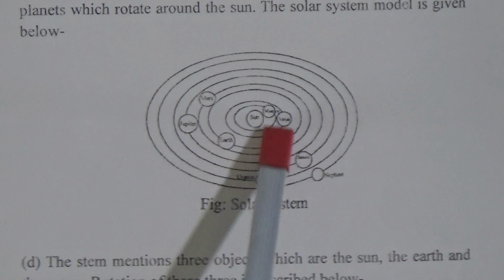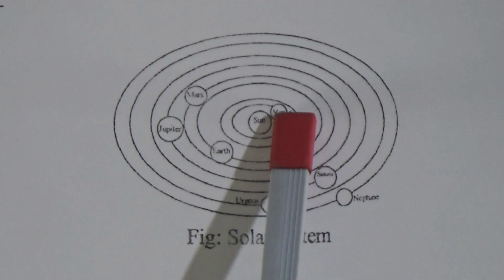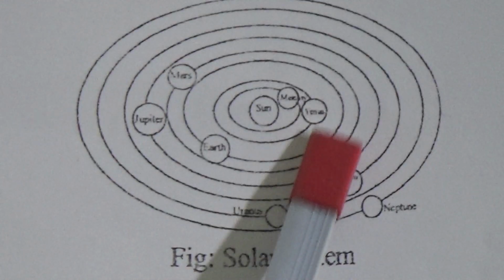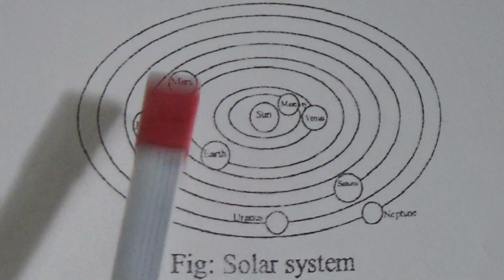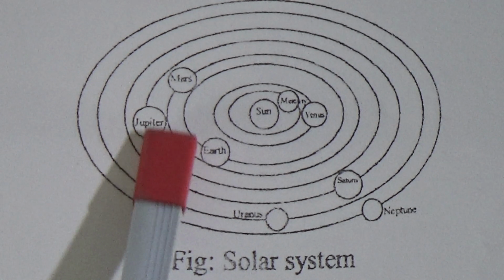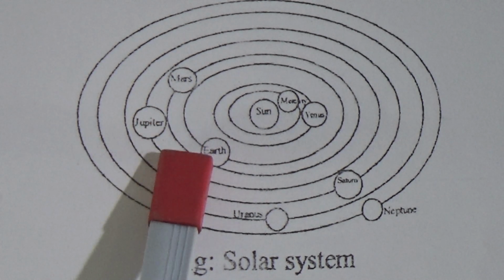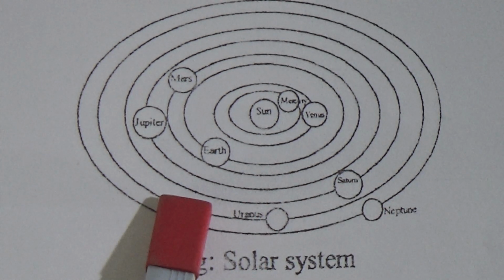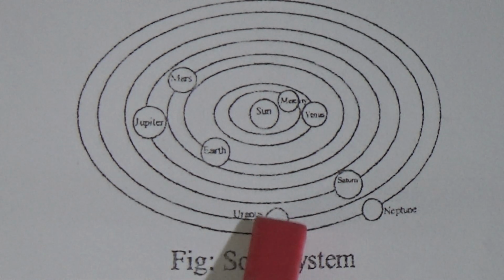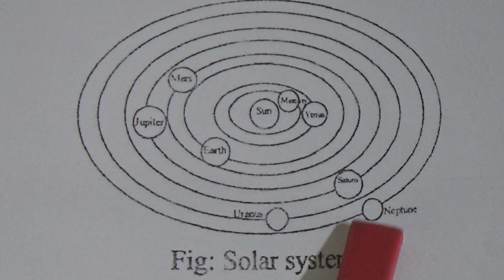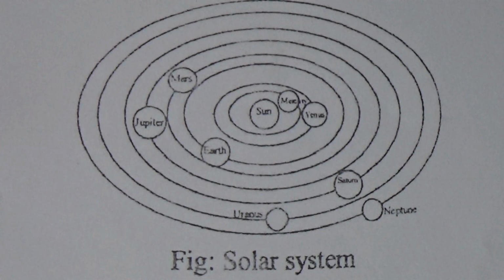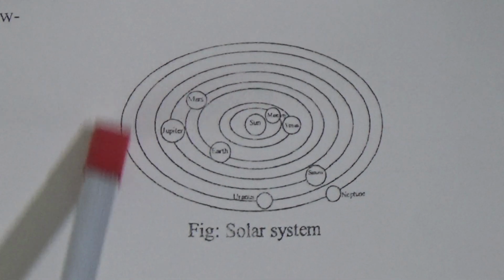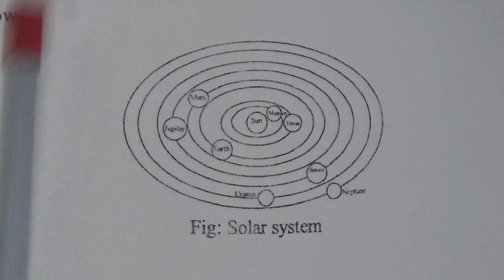In the first orbit there is Mercury, and the second there will be Venus, and the third orbit there will be Earth, and the fourth orbit there will be Mars, and the fifth one has the Jupiter, and sixth one has the Saturn, and the seventh one is the Uranus, and last one is the Neptune. Dear students, for drawing this picture you can follow your textbook and you can draw this figure properly.